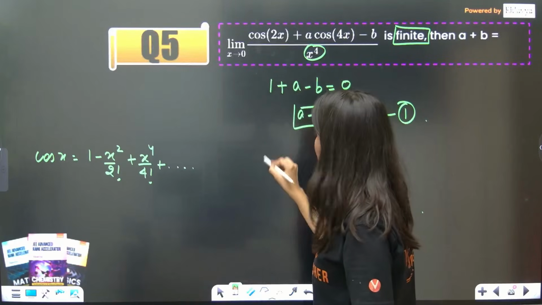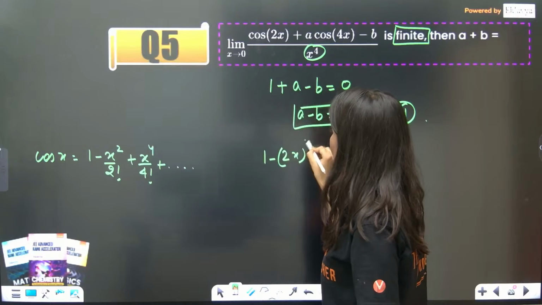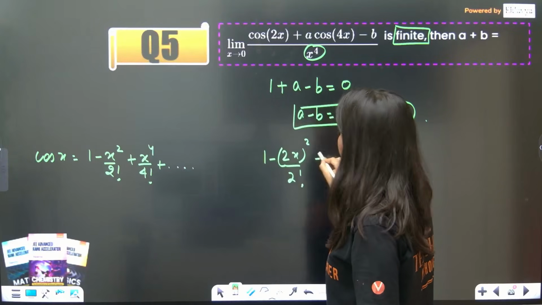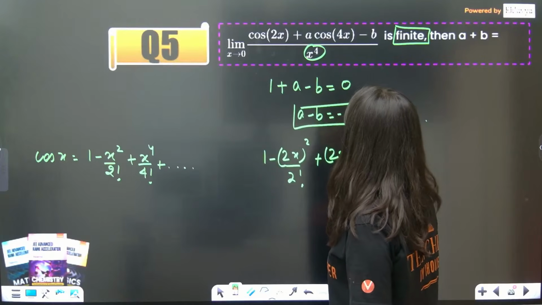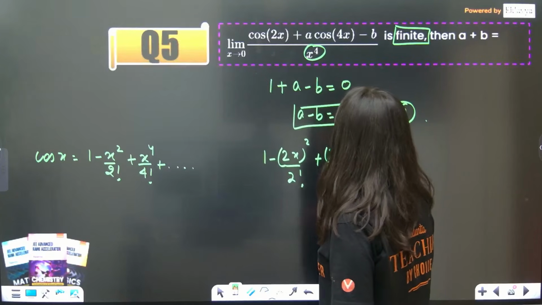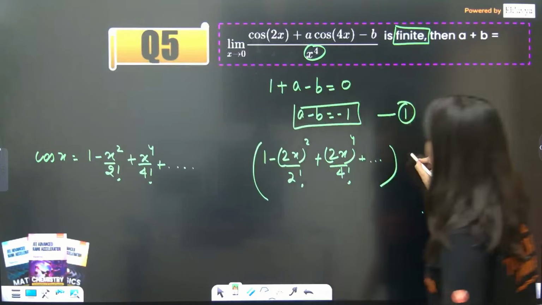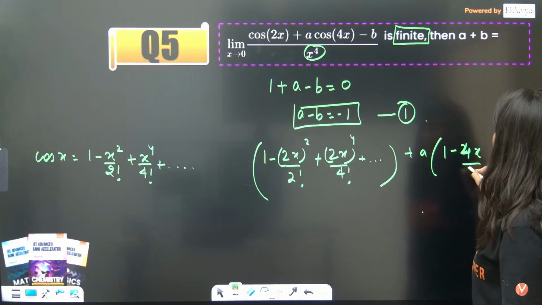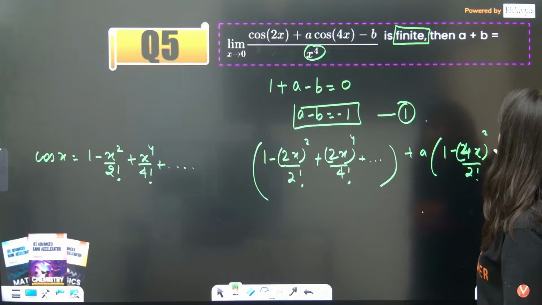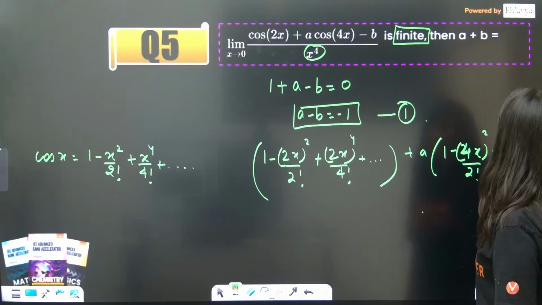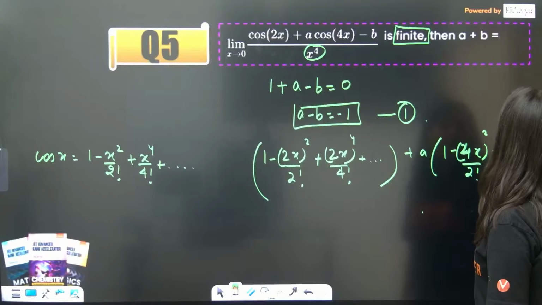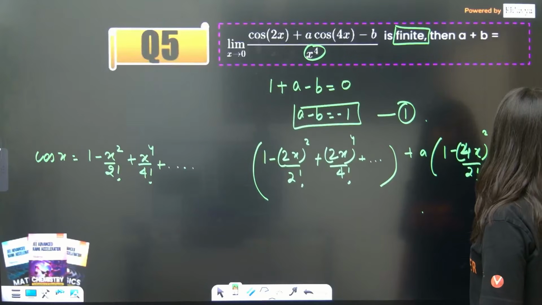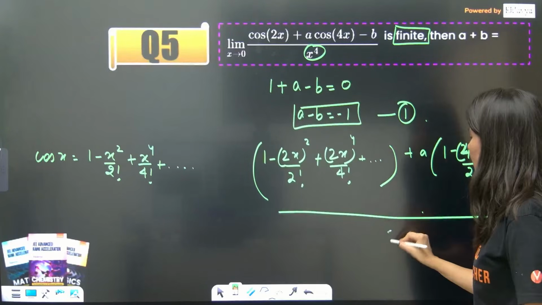Cos 2x is 1 minus 2x whole square by 2 factorial plus 2x power 4 by 4 factorial and so on. This is cos 2x plus a times 1 minus again 4x by 2 factorial, and plus 4x power 4 by 4 factorial minus b, upon x power 4 is finite.